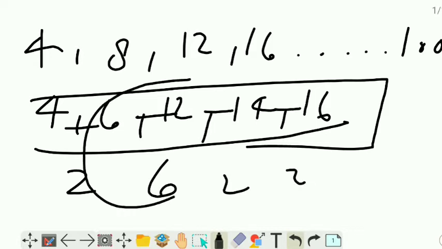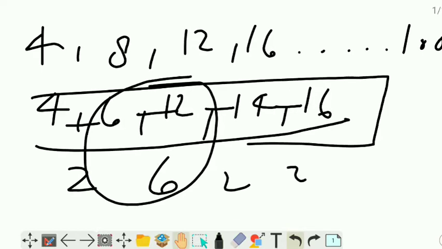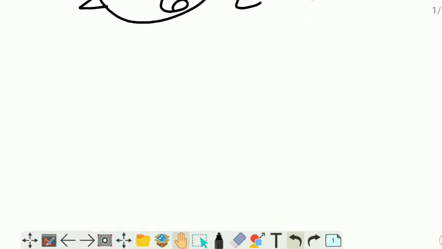So this is not in AP, and we cannot use the formula we are going to learn. So before applying that concept, we need to check the series given to us. When we have checked, then we can apply it.